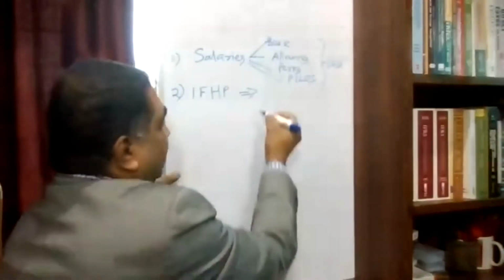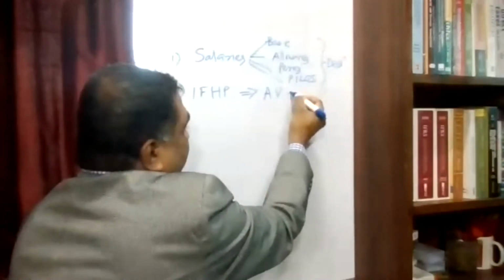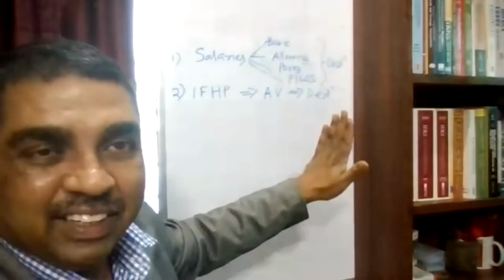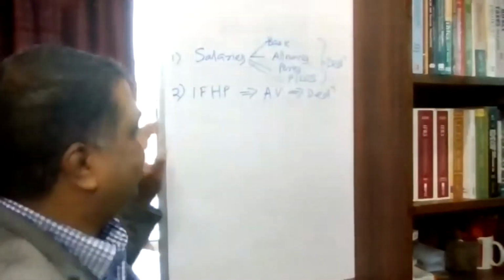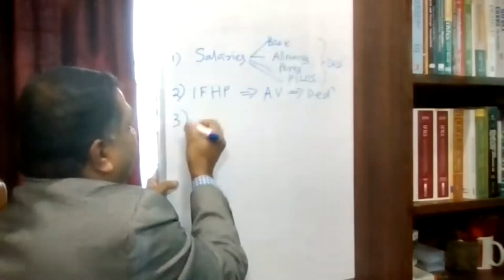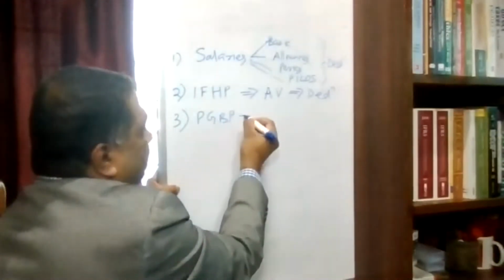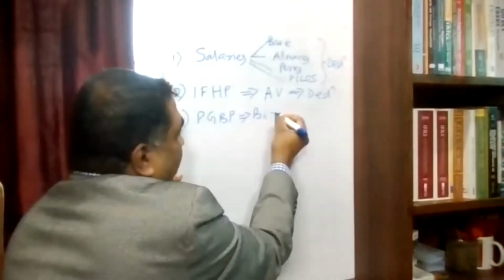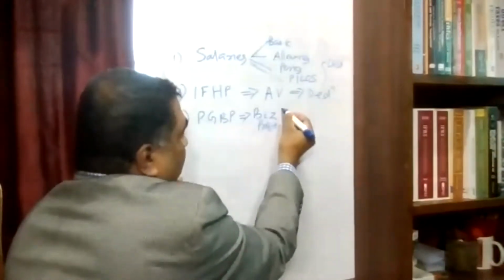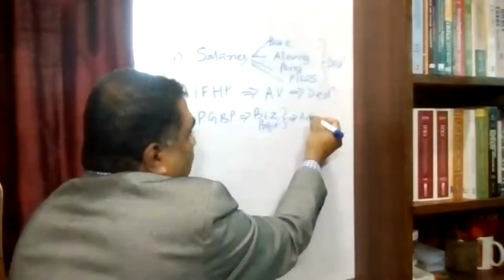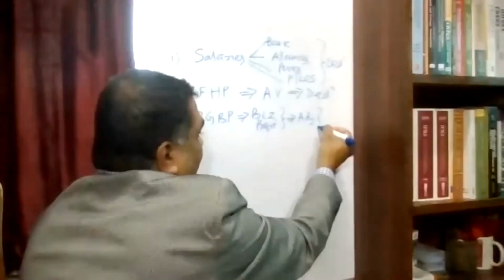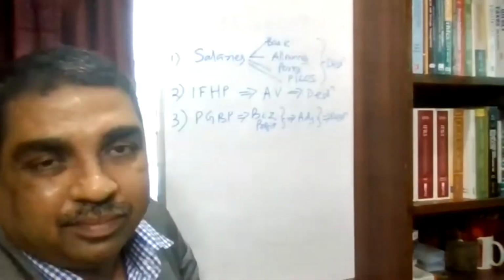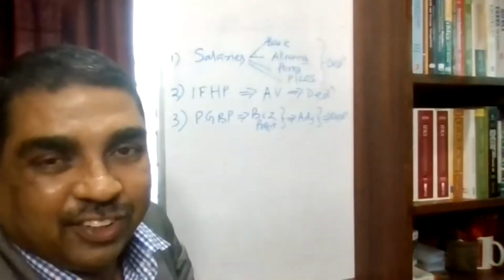What is taxable is annual value. There will be some deductions also, chapter specific deductions. Number three is PGBP. In PGBP, you find out your normal business profit. It will be subject to some adjustments and also certain deductions.